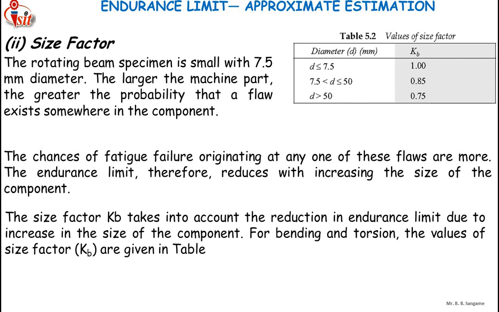When the part is smaller, there are fewer chances of flaws. So the chances of fatigue failure originating at any one of these flaws are more in larger parts. The endurance limit therefore reduces with the increasing size of the component. For the larger components, endurance limit will be less because there will be a possibility of internal flaws or voids, or in case of casting we can call it shrinkage or porosities. For the larger components there is more possibility of internal voids. For the smaller component the possibility is less.